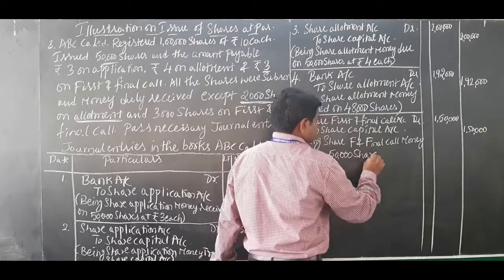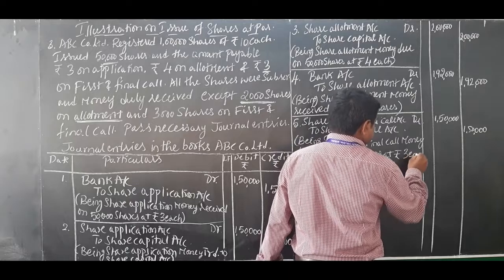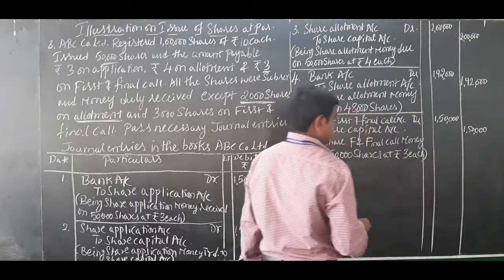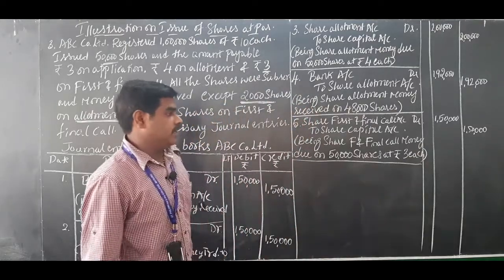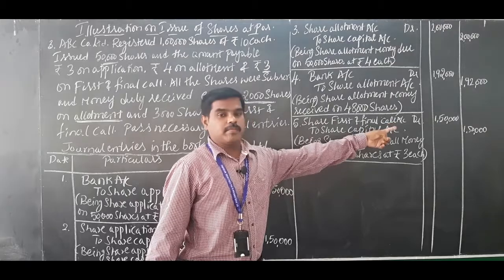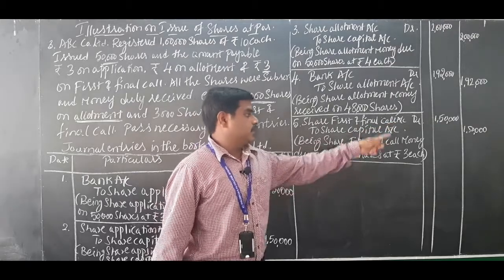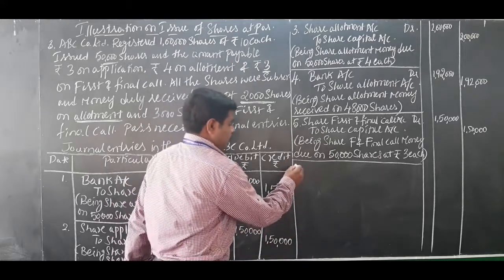50,000 shares at rupees 3 each. So this is journal entry number 5 when first and final call money is due. Share first and final call account debited to share capital account, 50,000 shares into 3, 1,50,000. Okay, so going to the next one.